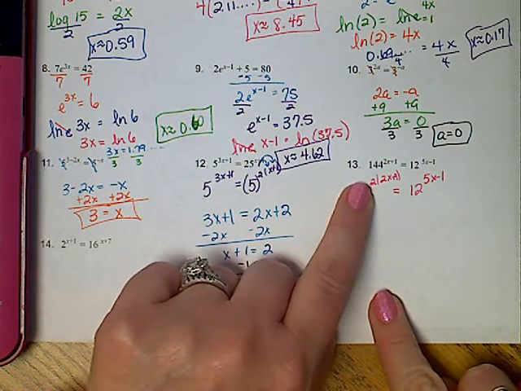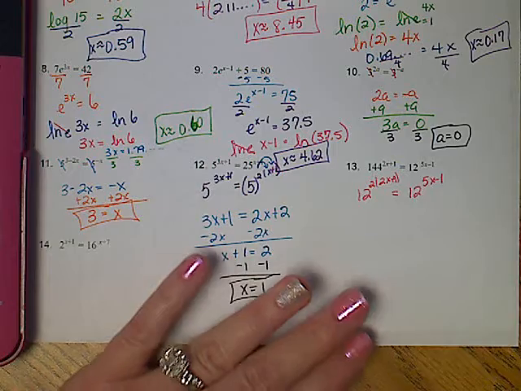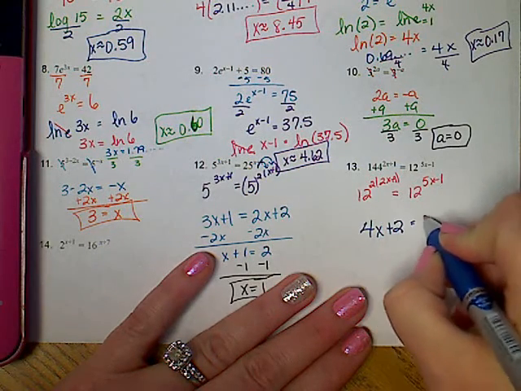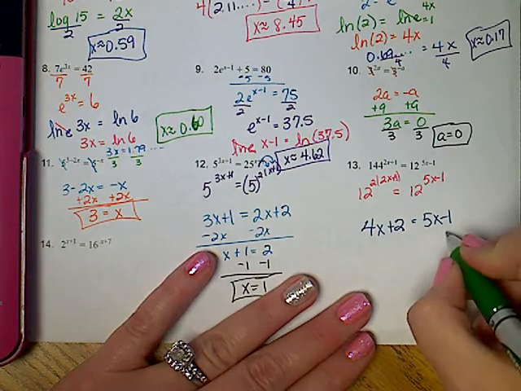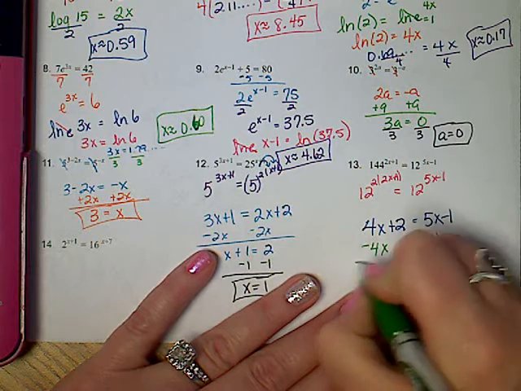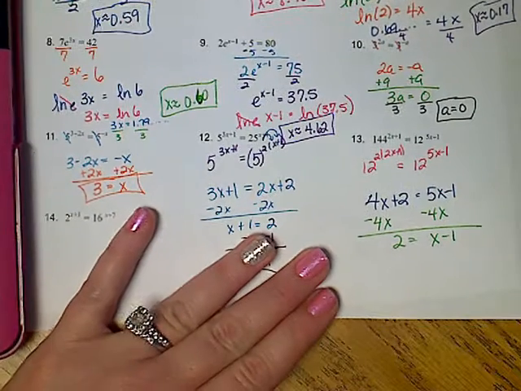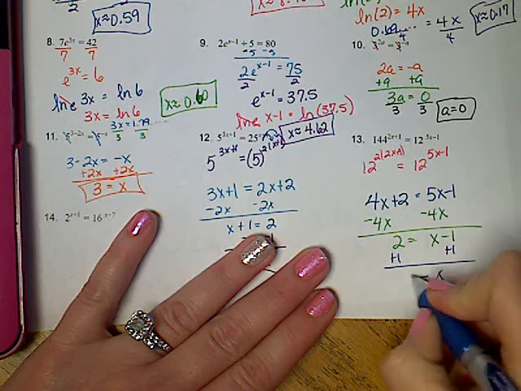So I've got to multiply my new exponent by what was already an exponent. So that means I'm going to get 4x plus 2 equals 5x minus 1. So for me, I'm going to subtract the 4x so I can keep the x's positive. And then I will add 1. So x is 3.